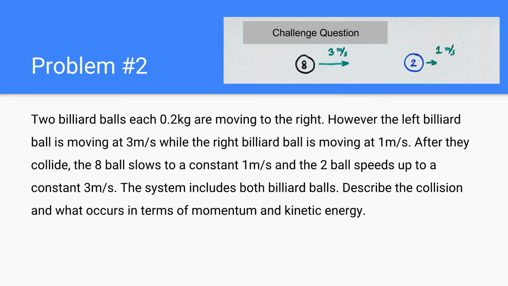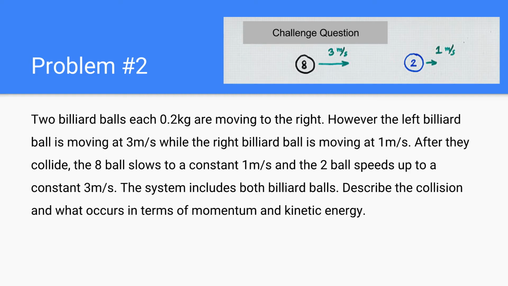Two billiard balls, each 0.2 kilograms, are moving to the right. However, the left billiard ball is moving at 3 meters per second, while the right billiard ball is moving at 1 meter per second, according to the picture. After they collide, the 8 ball slows down to a constant 1 meter per second, and the 2 ball speeds up to a constant 3 meters per second. The system includes both billiard balls. Describe the collision and what occurs in terms of momentum and kinetic energy.